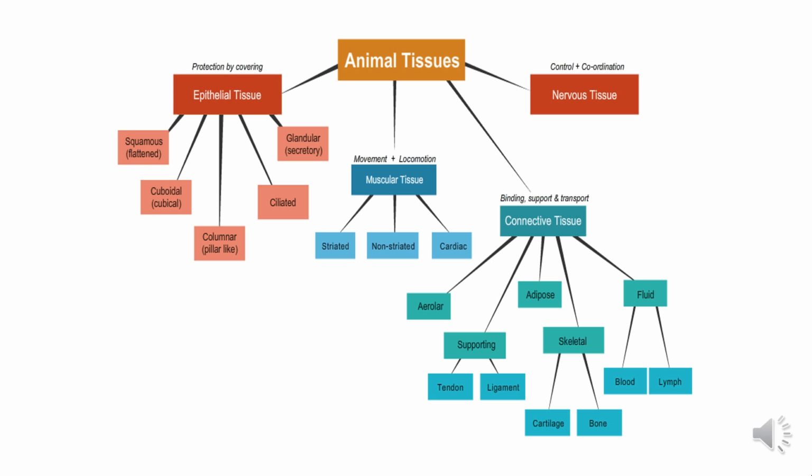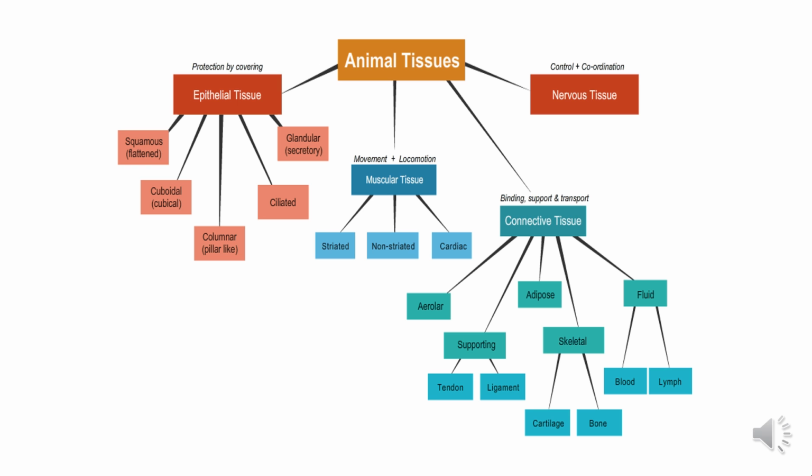The next is muscular tissue. The function of muscular tissue is movement of body parts and locomotion. There are three different types: striated, non-striated, and cardiac muscles. Cardiac muscles are present in the heart. Non-striated muscles are present in the intestine. Striated muscles are present in biceps and triceps, etc. So like this, they are present.